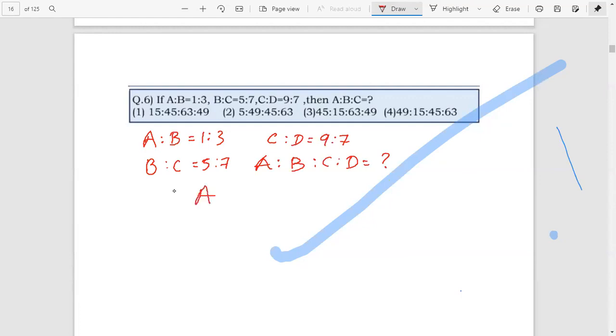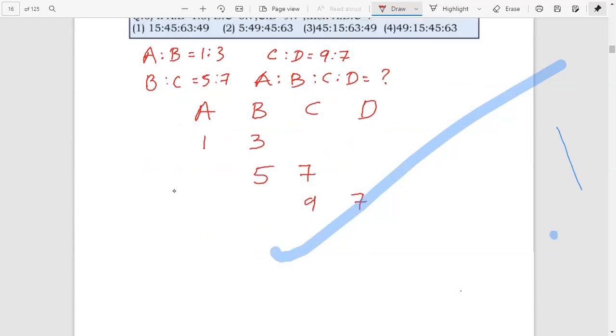A, here B, here C, here D. A is to B equal to 1 is to 3, therefore here 1, 3. B is to C equal to 5 is to 7, therefore here 5, 7. C is to D equal to 9 is to 7, therefore here 9, 7. Just make 3 here and 3 here, 7 here, 9 here, and 5 take here. Just multiply these terms.